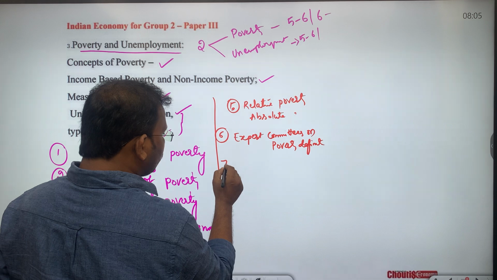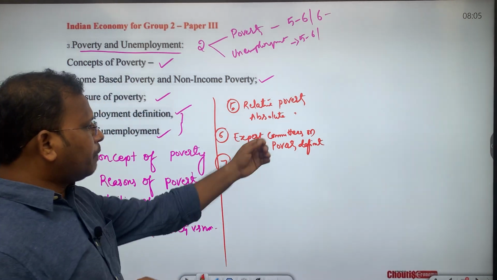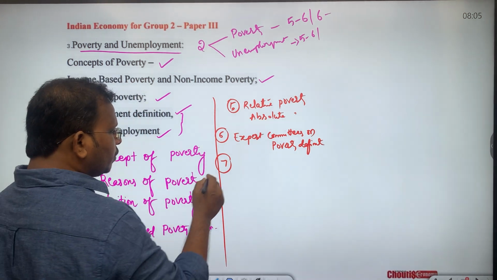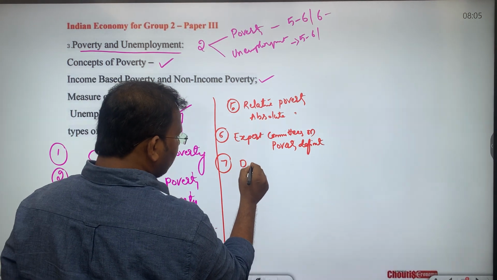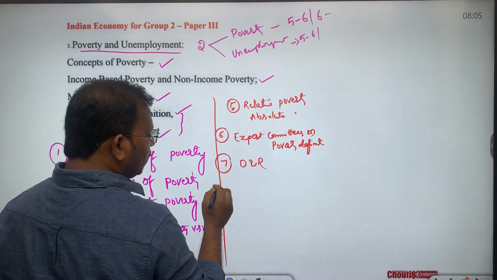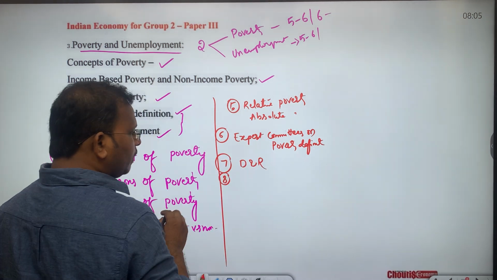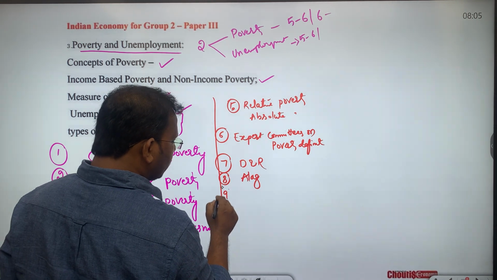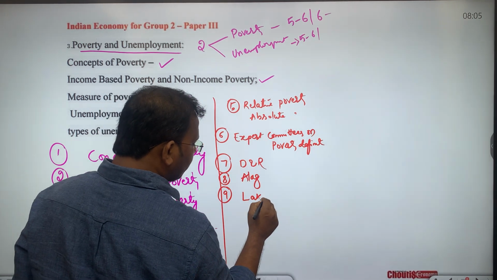Then as part of the expert committees on poverty definition, we will also go through what the Dandekar and Rath committee said. Then we will also go through the Alagh committee. We will also go through the Lakdawala committee.